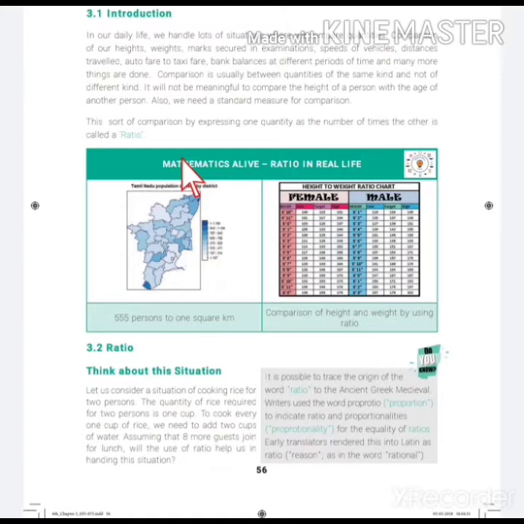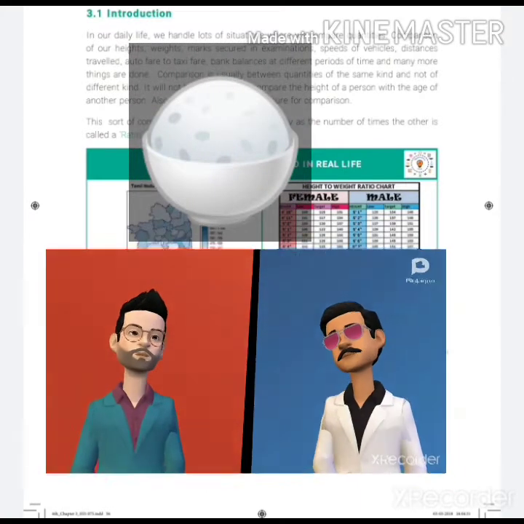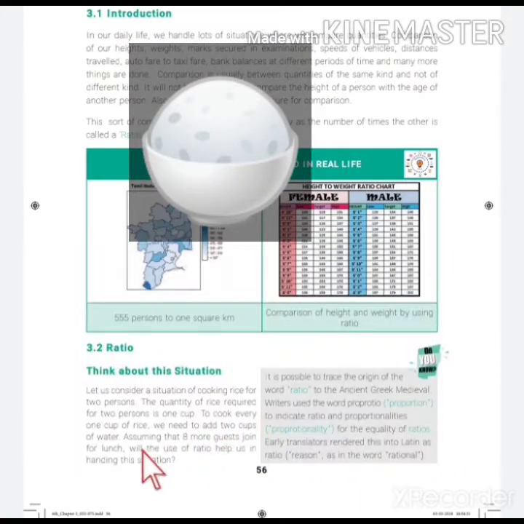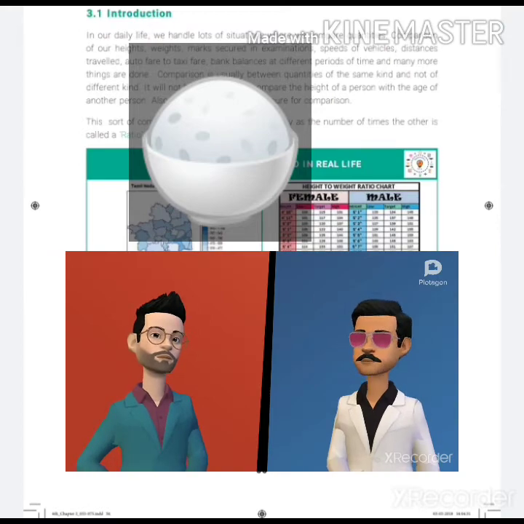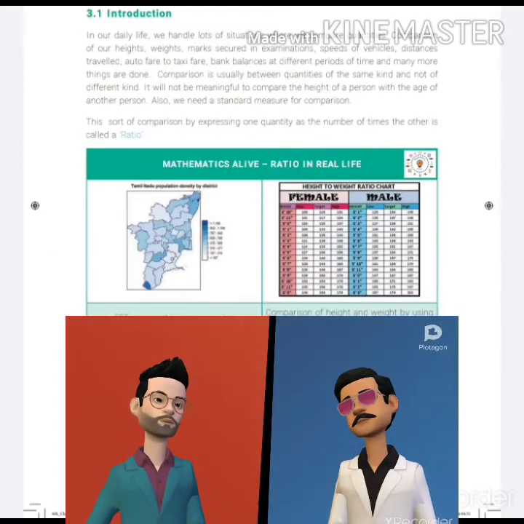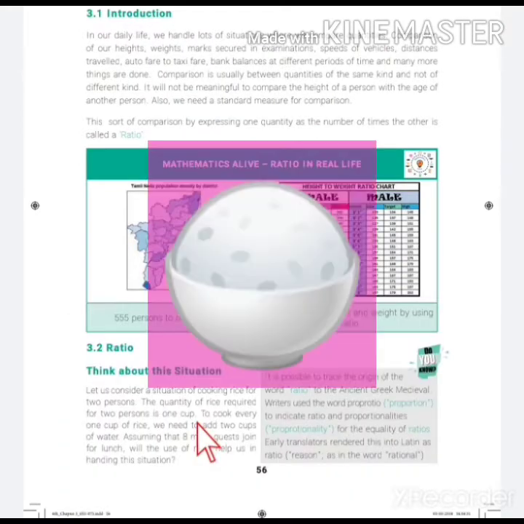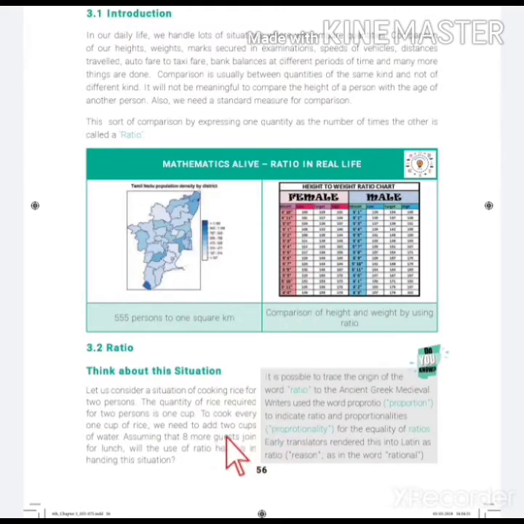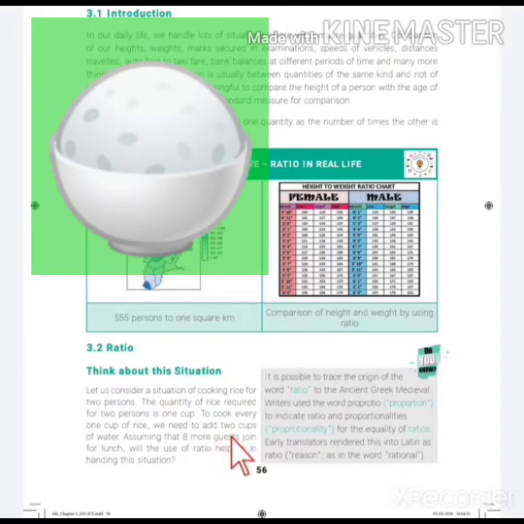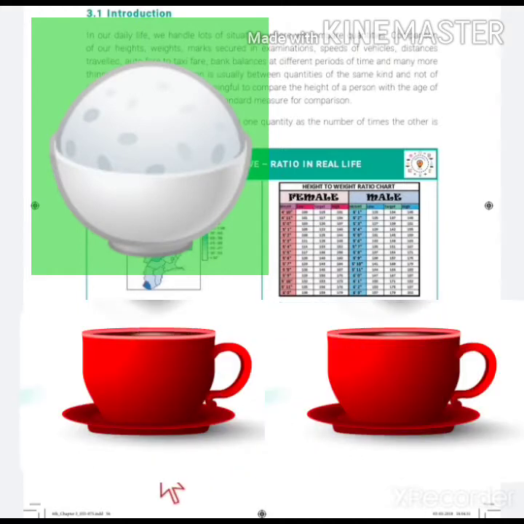Let us consider a situation of cooking rice for 2 persons. The quantity of rice required for 2 persons is 1 cup. 2 பர்சனுக்கு ரைஸ் குக் பண்ணுறதுக்கு நமக்கு எத்தனை கப் தேவைப்படும் அப்படின்னா 1 கப் தேவைப்படும். To cook every 1 cup of rice, we need to add 2 cups of water. 1 cup of rice cook பண்ணுறதுக்கு நமக்கு எத்தனை cup of water தேவைப்படும் அப்படின்னா 2 cup of water.